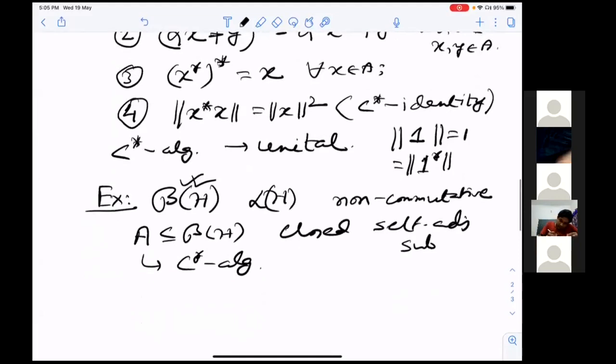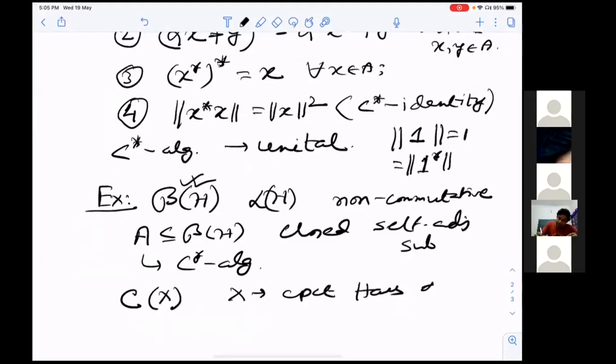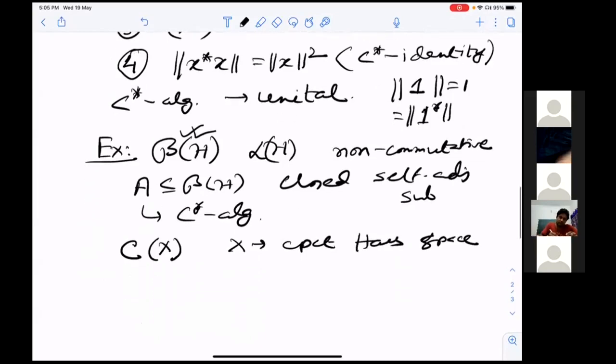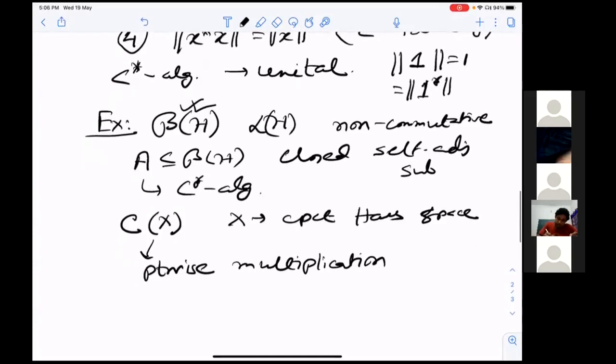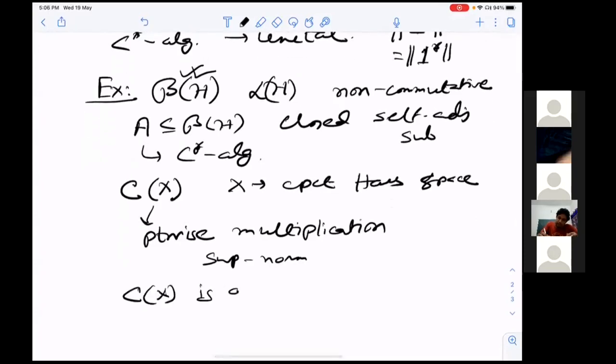Now, another example is C of X, where X is a compact Hausdorff space, with pointwise multiplication and of course the sup norm. This is a commutative C-star algebra.